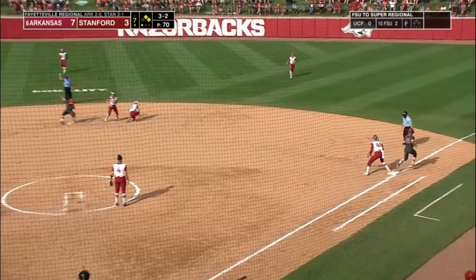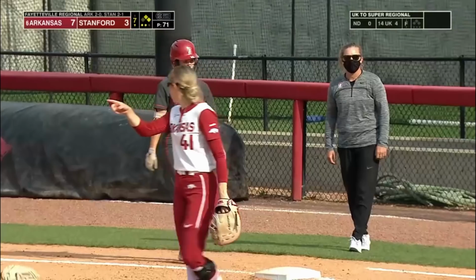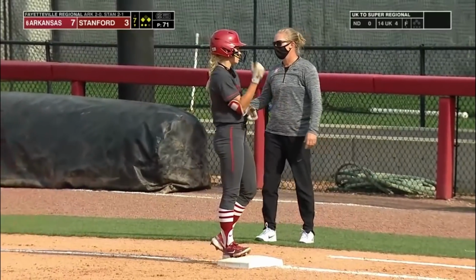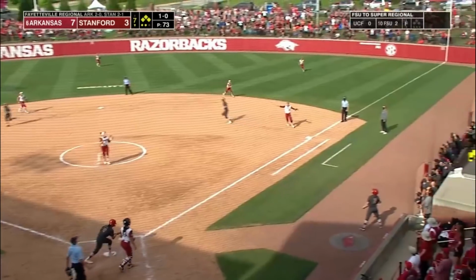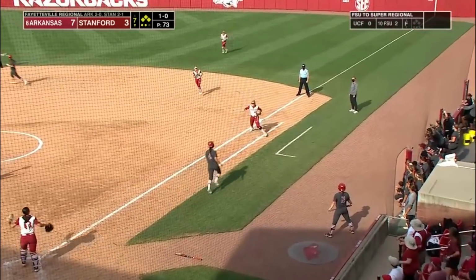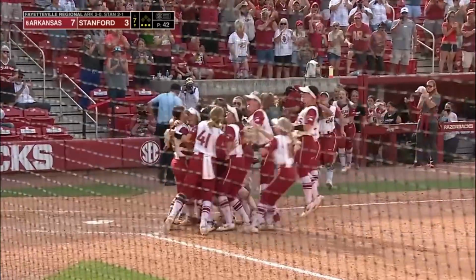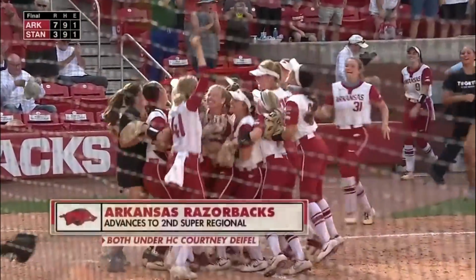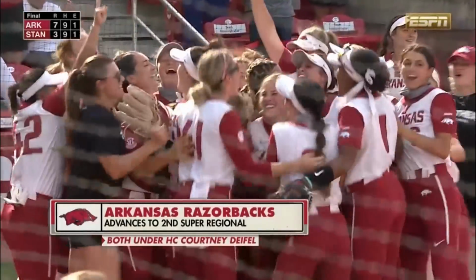Chopper to second. On the second for 1. They get the force out there. It's going to be runners in the corners now with 2 down. They need to get at least 4 here. Bases loaded. It's a swing and a pop up. First base. The catch is made. Daniel Gibson. Arkansas wins it 7-3 to advance to their 2nd ever Super Regional.